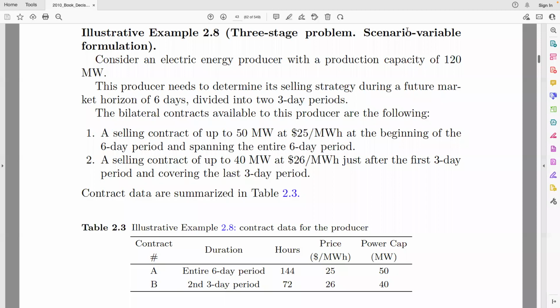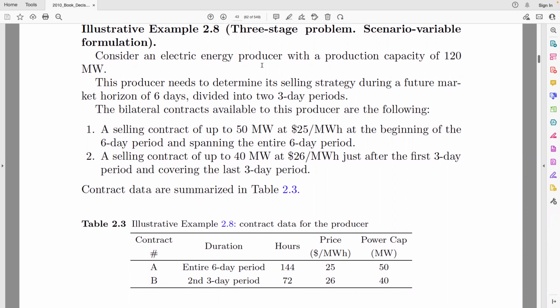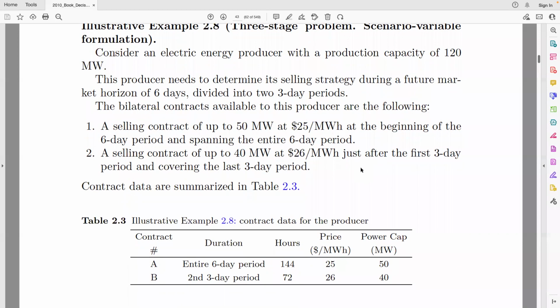Okay, so in this example 2.8, we are going to deal with a multi-stage problem, specifically a three-stage problem using the scenario variable formulation. So let's consider an electric energy producer with a production capacity of 120 megawatts. The producer has two choices to sell energy using two contracts.